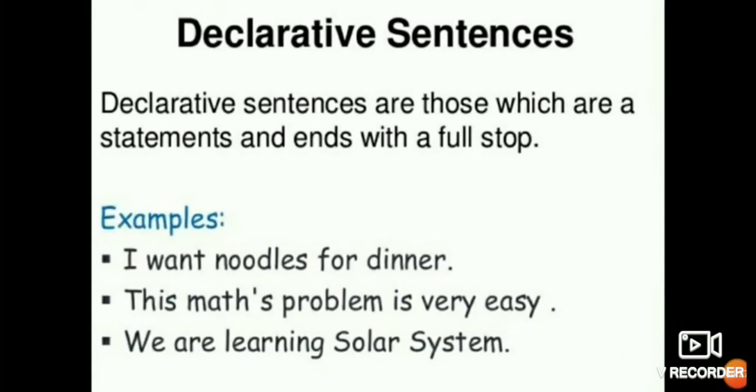Now come to declarative sentences. Assertive sentences are also known as declarative sentences. So don't get confused that this is a second type of sentence. No, it is the same as the assertive sentence, also known as declarative sentences. Declarative sentences are those which are statements and end with a full stop. I want noodles for dinner. You can see the same statement, there is no change. You can say it is assertive, and you can also say declarative.